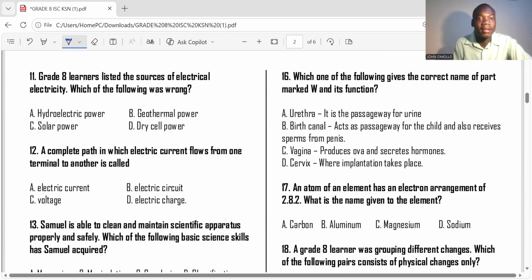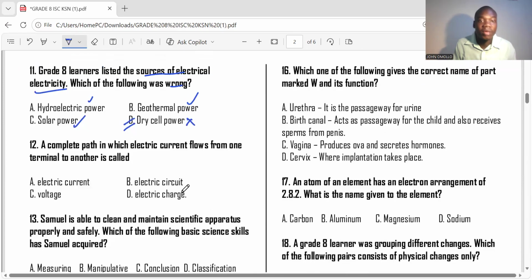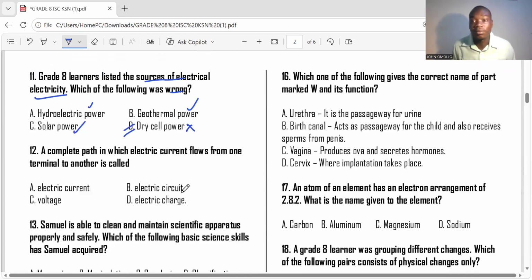Grade 8 learners listed the sources of electricity. Which of the following was wrong? Hydroelectric power is a source of electricity. Geothermal power is also another one. Solar power is also another one. Dry cell is not a source of electrical electricity. Remember, dry cell power is also a source of electricity, but not of electrical electricity.